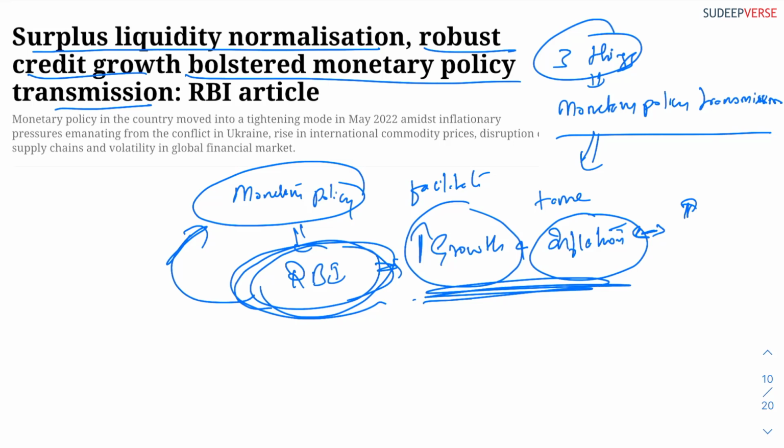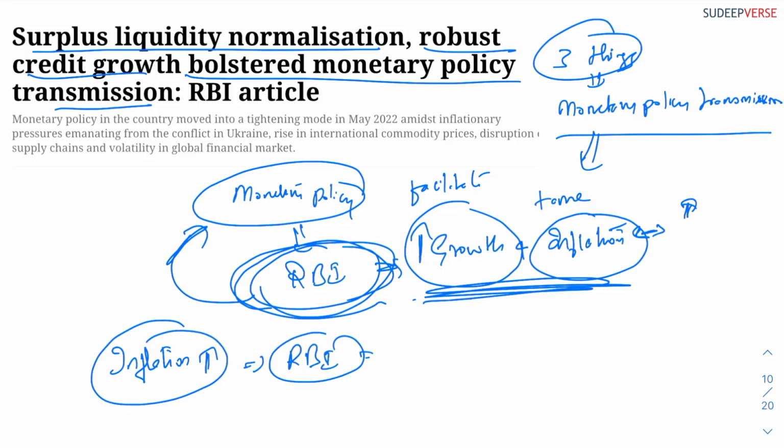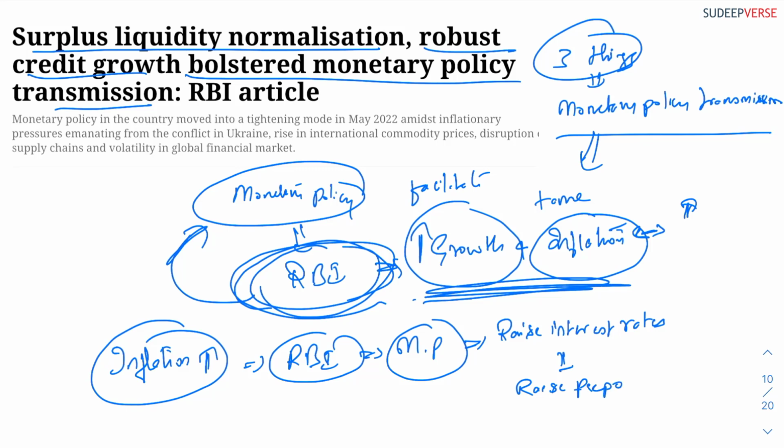Whenever inflation is high in the economy, the RBI through its monetary policy will raise interest rates. For example, it may raise the repo rate.